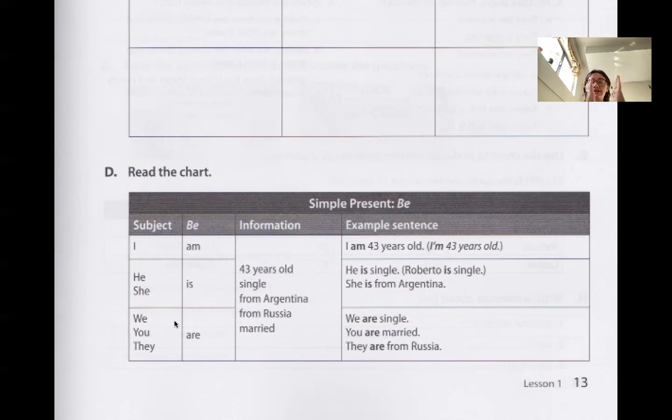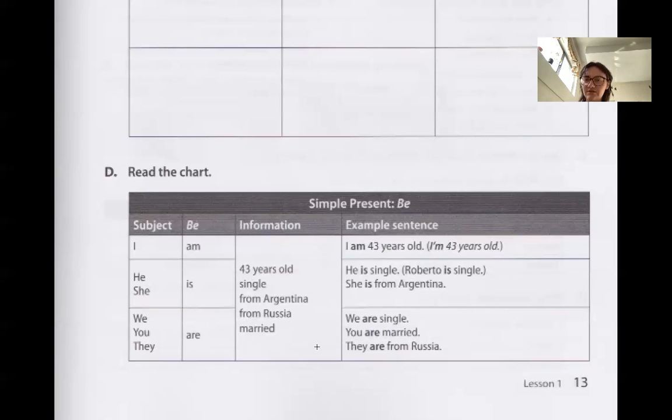The next thing we need after our subject is a form of be, right? Which is am, is, or are. Am is always with I. I am. He is, she is, always together. And it is always with that as well. We, you, they have are. So we are, you are, they are, right?